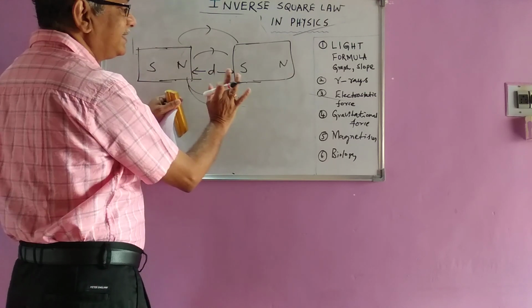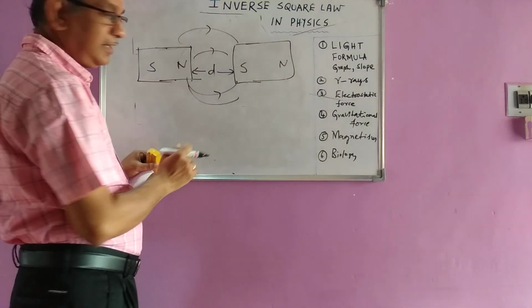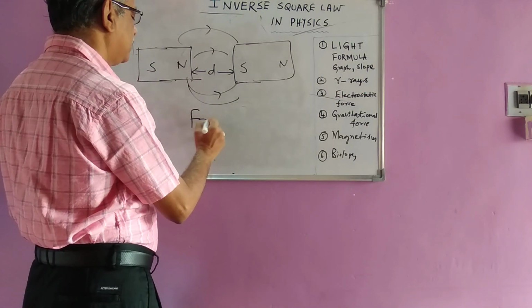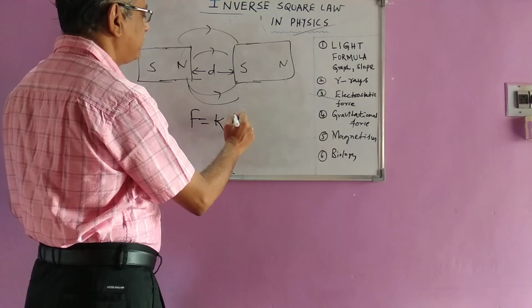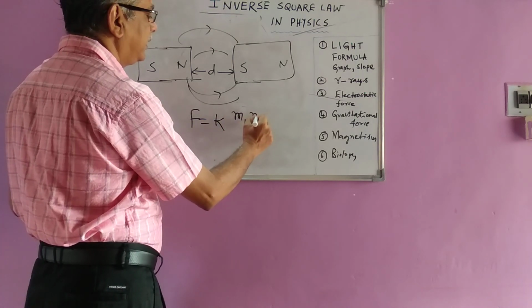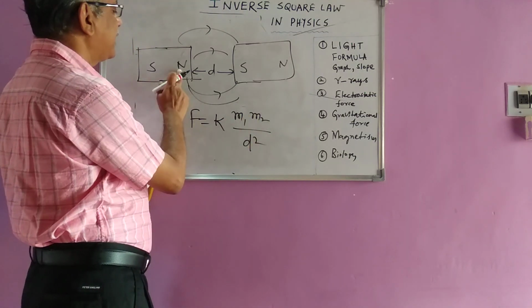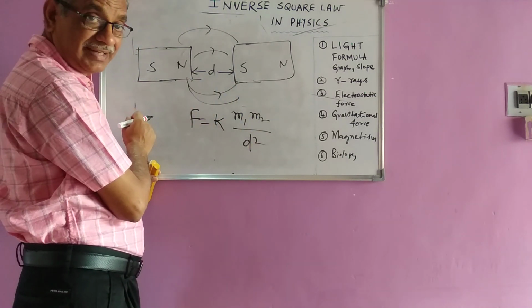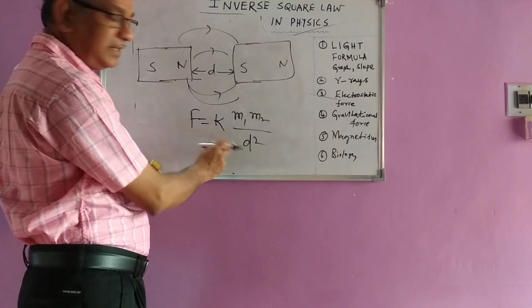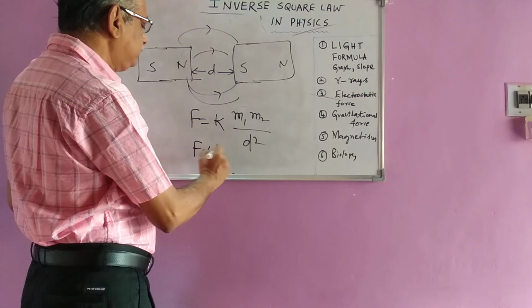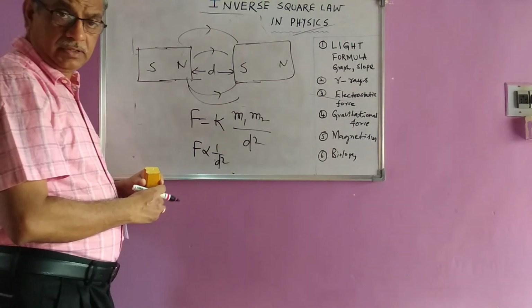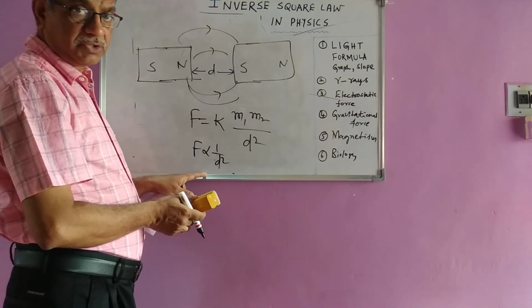You vary the distance, and once again you will get a formula: constant multiplied by m1 m2 by d square, where m1 and m2 are the magnetic pole strengths of the magnets, and d is the distance. So again you will get F is inversely proportional to the square of the distance.